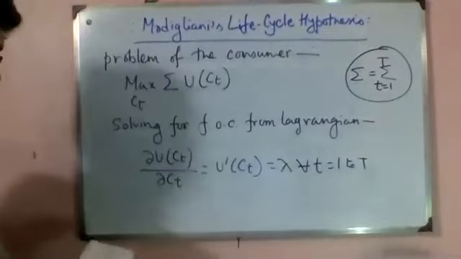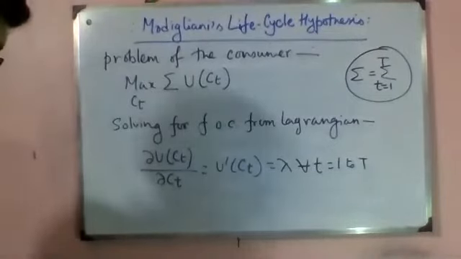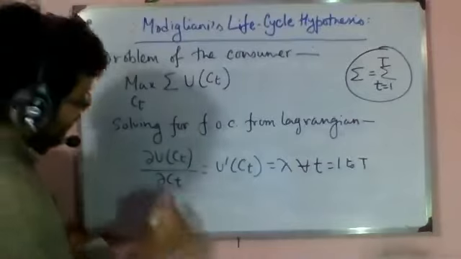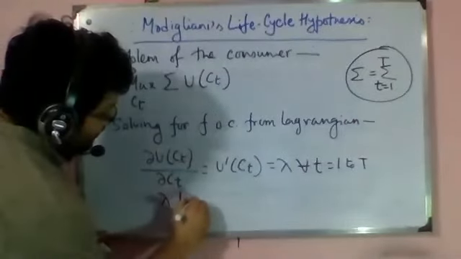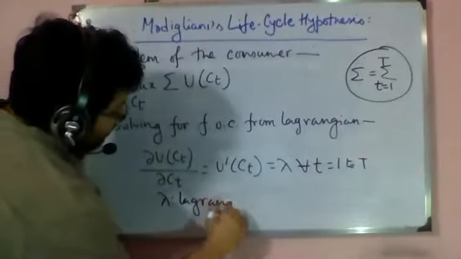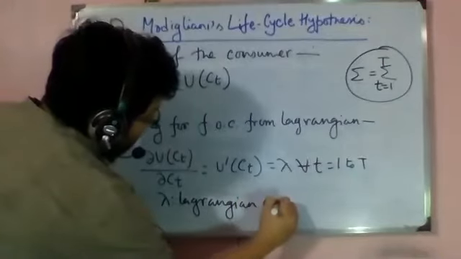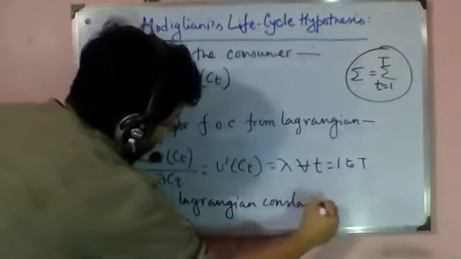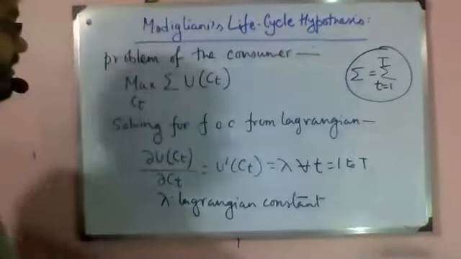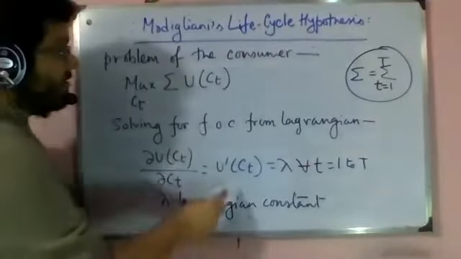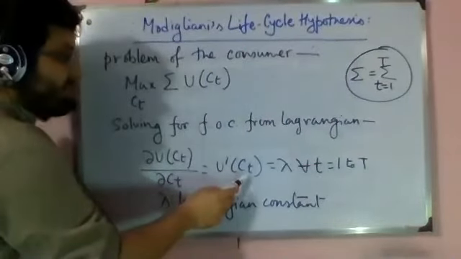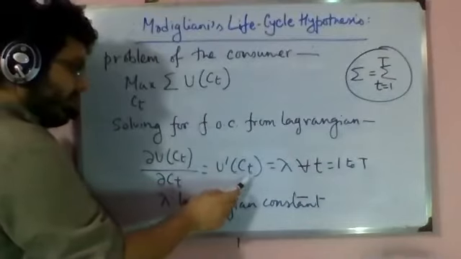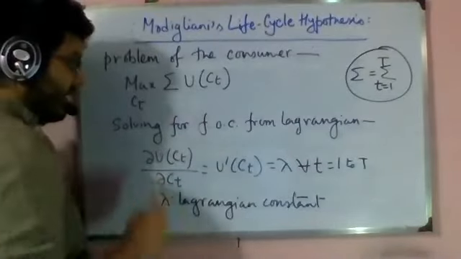So what does it say? Lambda is the Lagrangian constant. This means that the marginal utility of consuming Ct at time period t will be a constant.